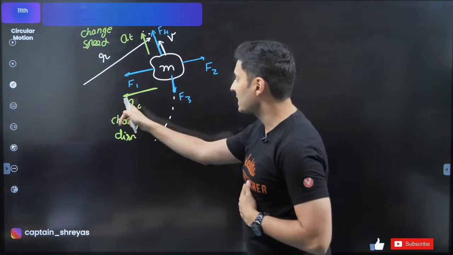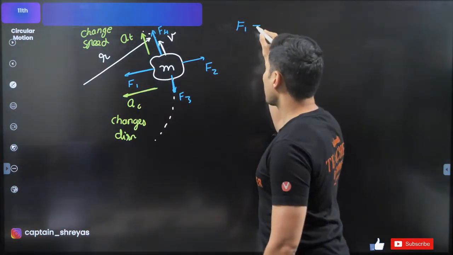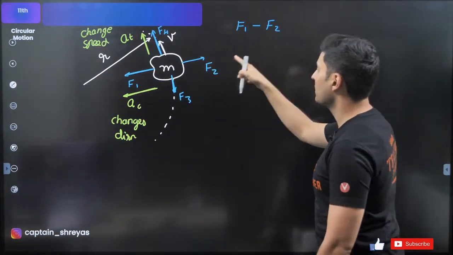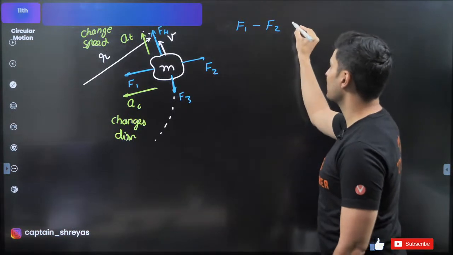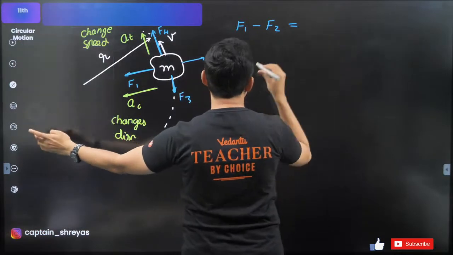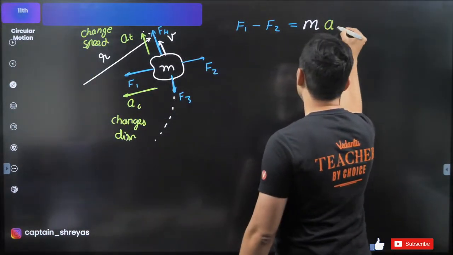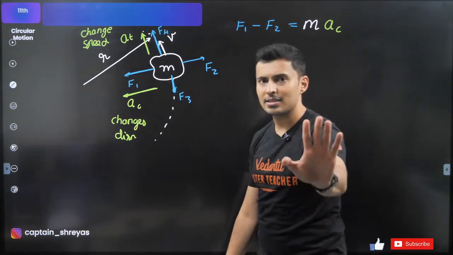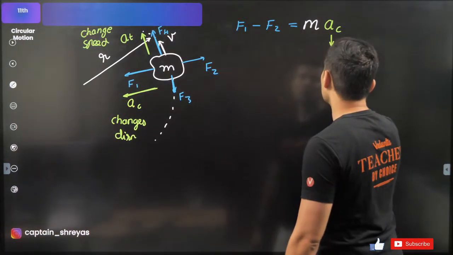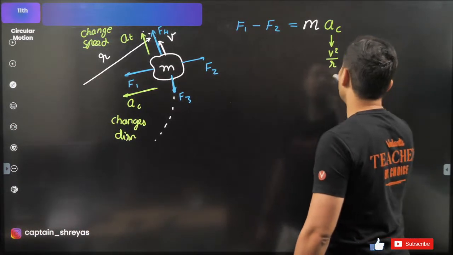It's accelerating this way, so you will say F1 minus F2, force in the direction of acceleration, and this is opposite, that's why minus, is equal to mass into centripetal acceleration. And the value of centripetal acceleration, we all know, you can use v square by r, or you can use angular speed square into r.